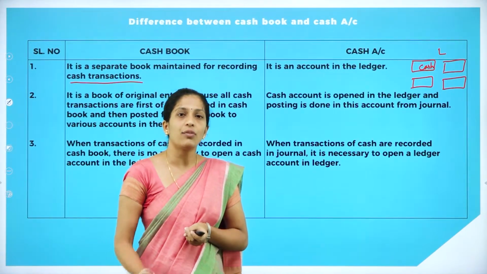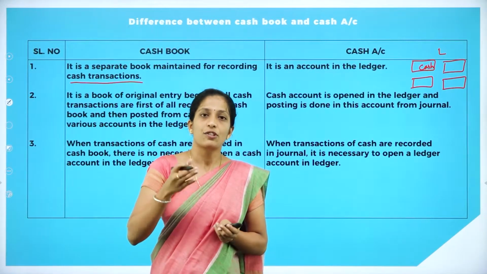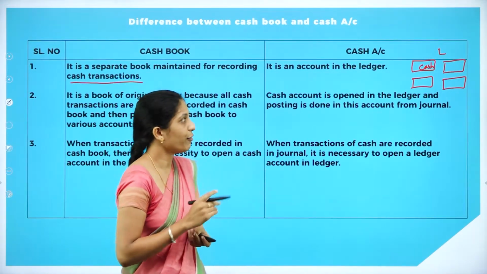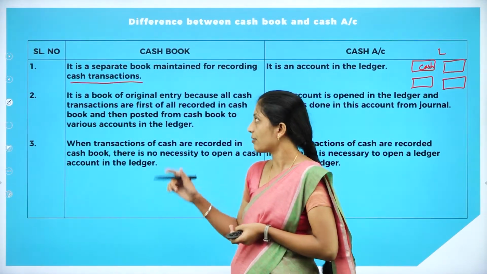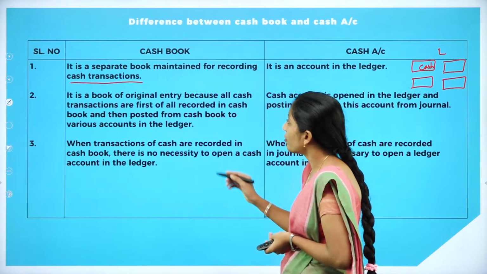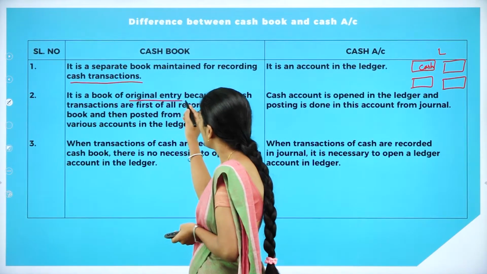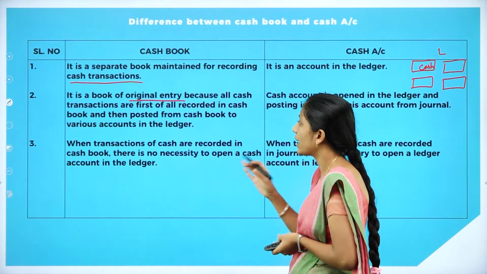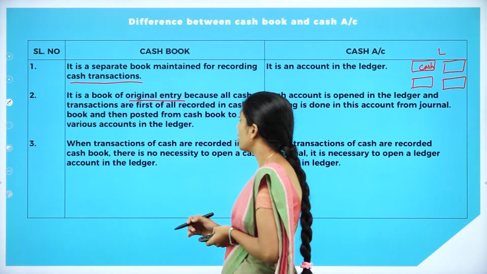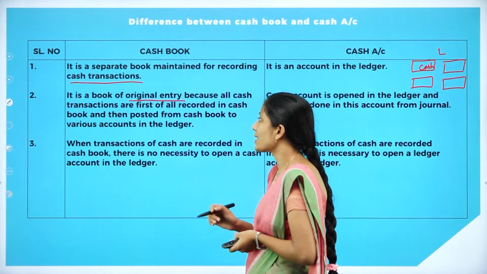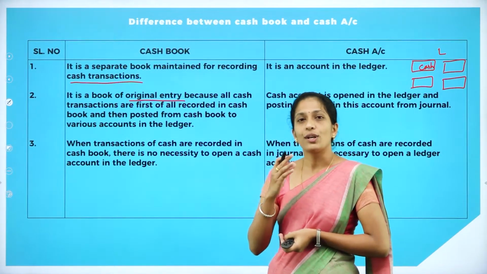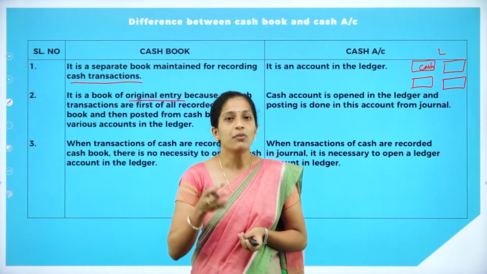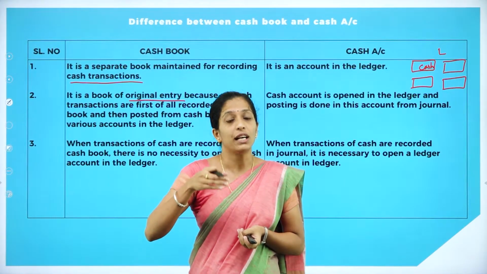But in ledger, we will prepare a number of accounts. Among those accounts, cash account is also one of them. And the next difference is, it is a book of original entry, because all cash transactions are first of all recorded in cash book and then posted from cash book to various accounts in the ledger. So it acts like a journal where we are going to record the transaction for the first time.